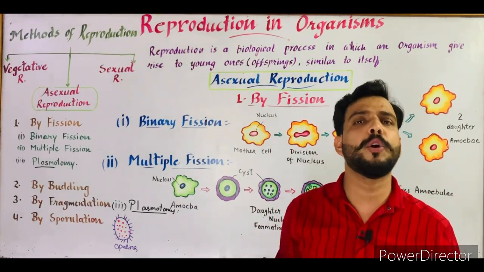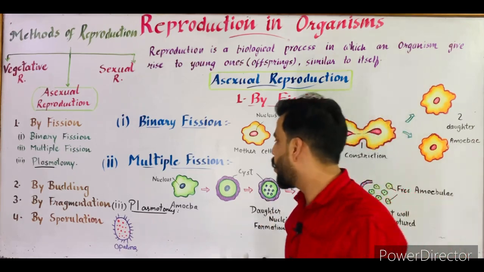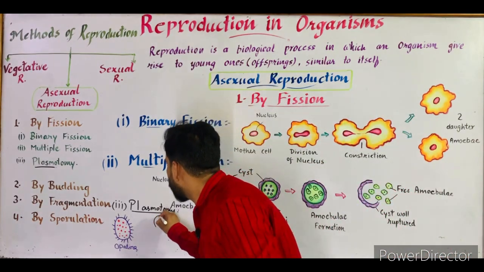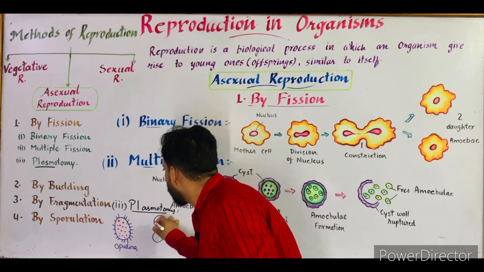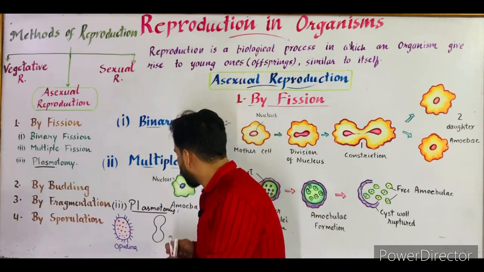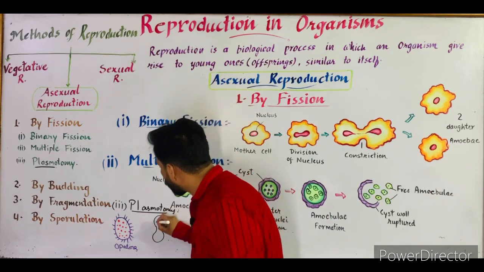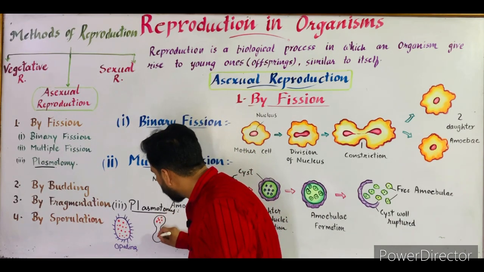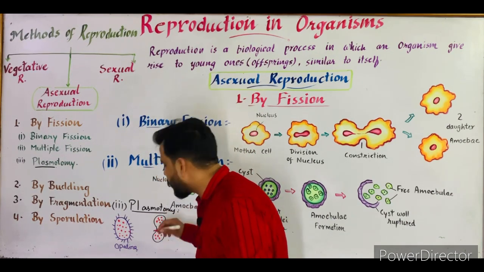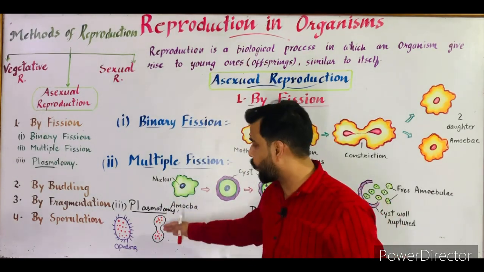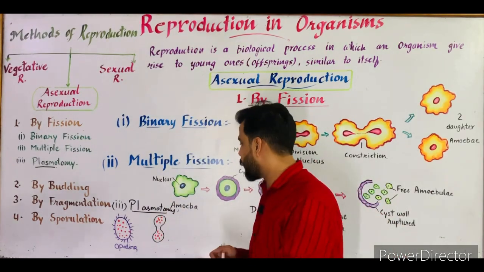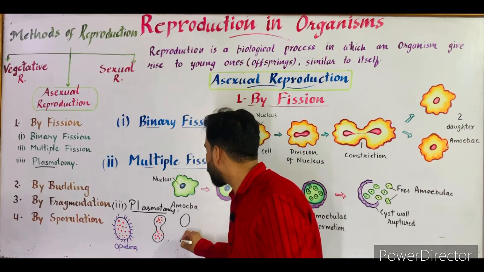Plasmotomy means division of plasma, or division of cytoplasm. The cell divides into two equal parts by the process of cytokinesis. By cytokinesis, the cytoplasm is divided into two equal parts and the cell divides into two daughter cells.